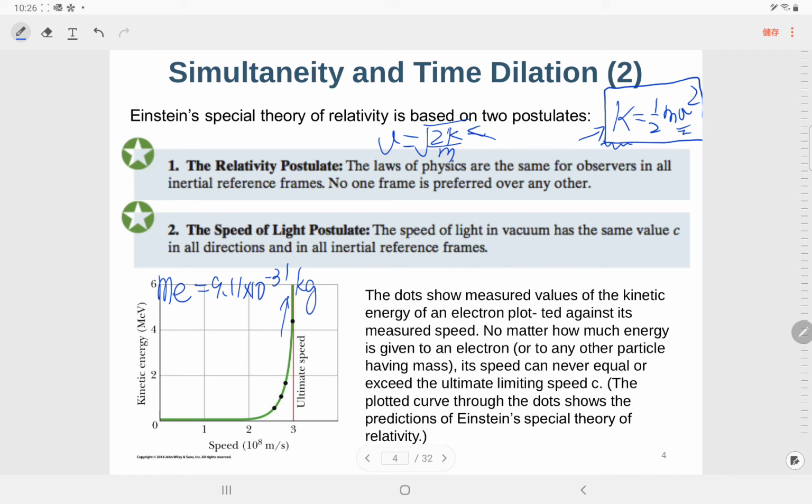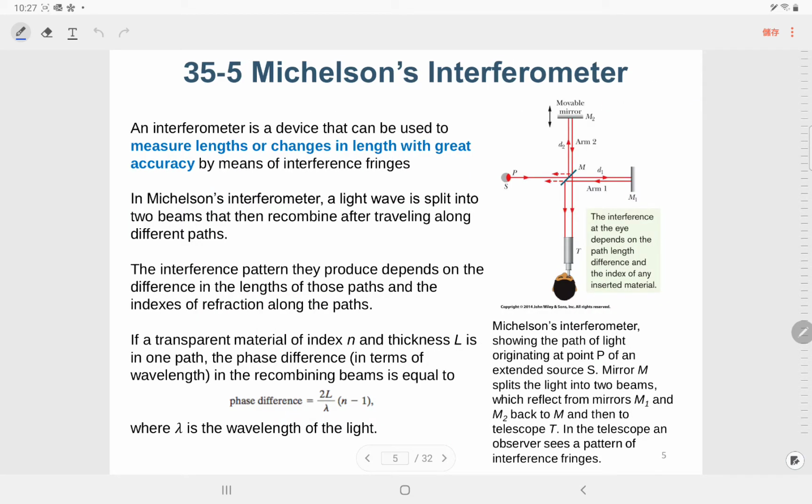As the speed of this electron increases to maybe half the speed of light, its mass becomes larger. If the speed is very close to the speed of light, its mass will become infinitely large. So it fails to increase its speed to equal the speed of light.